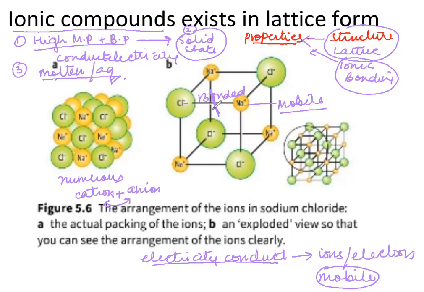Otherwise these ions are fused, bonded together by a strong electrostatic force, and because they are fused, they are not mobile and will not conduct electricity. So they conduct electricity only in the molten and aqueous form. And property number 4 is that almost all ionic compounds are soluble in water. So the properties are based on the structure and the bonding. They often ask you about any one of these properties and ask you to explain it on the basis of structure and on the basis of bonding. So this is how you will be explaining them, on the basis of structure and bonding.